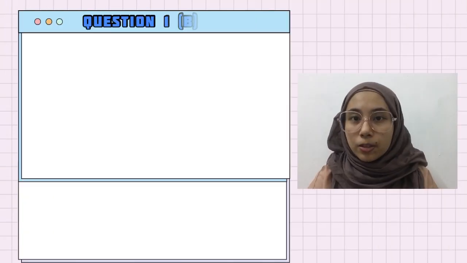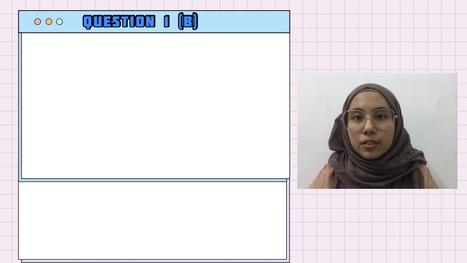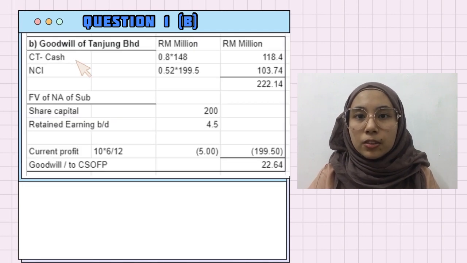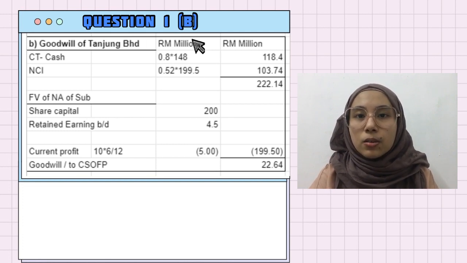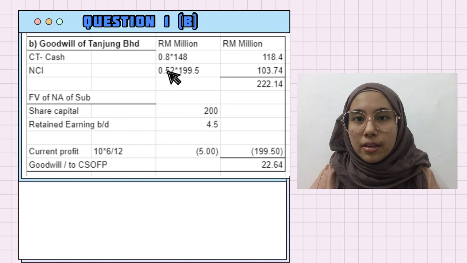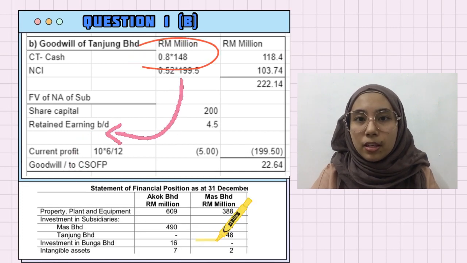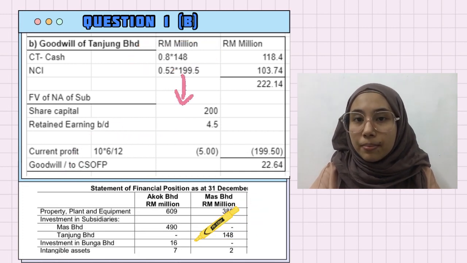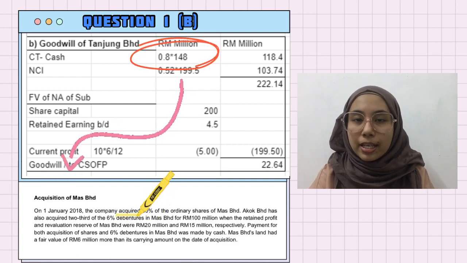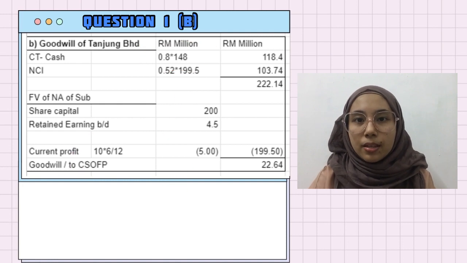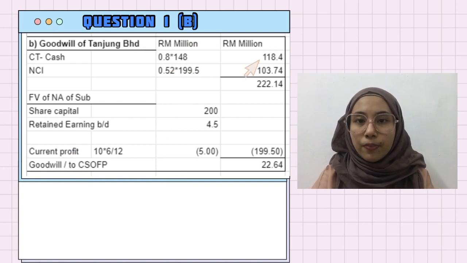Next, move to question 1B, goodwill of Tanjung Berhad. The first consideration transferred for Tanjung is 118.4 million, which is 148 times 80%. This is indirect consideration transferred to Akok's subsidiary, which is Mas Berhad, which directly acquired Tanjung for 148 million. Then we multiply with 80% as Akok has 80% interest in Mas. Then we got the answer 118.4 million.